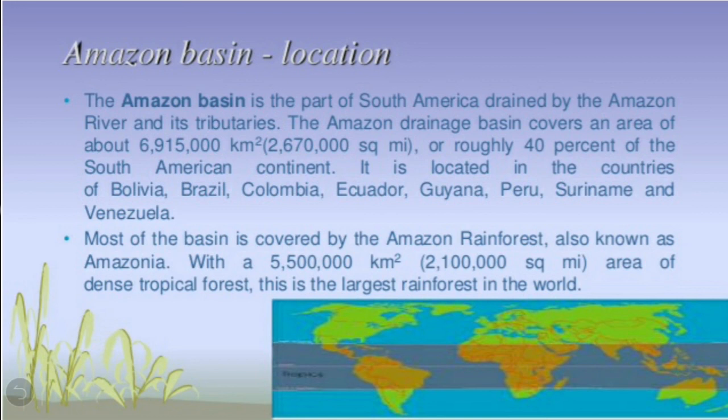Most of the basin is covered by the Amazon rainforest, also known as Amazonia, an area of dense tropical forest, and it is the largest rainforest in the world.